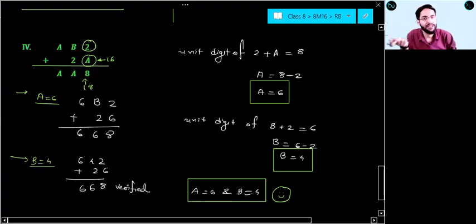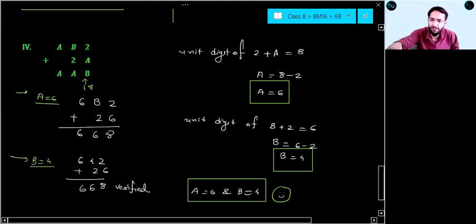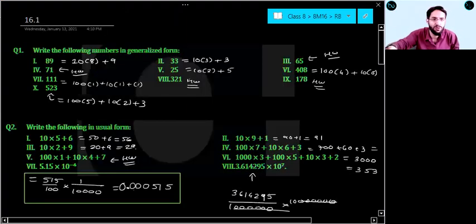But your a is 16 not possible because a is your single digit number. So A will lie between 0 to 9 only. Understood this first? Right, Samarth? So good question. That's why I was always writing unit digit, right? Particularly this question you can do. Oh, what happened this?